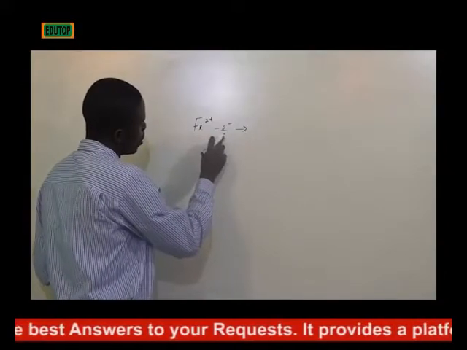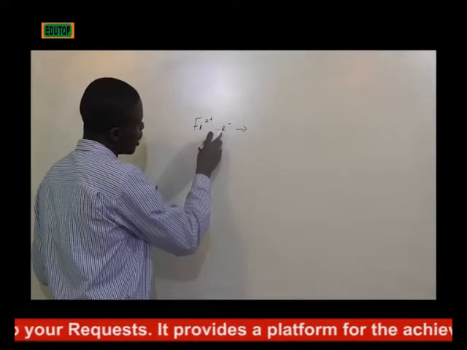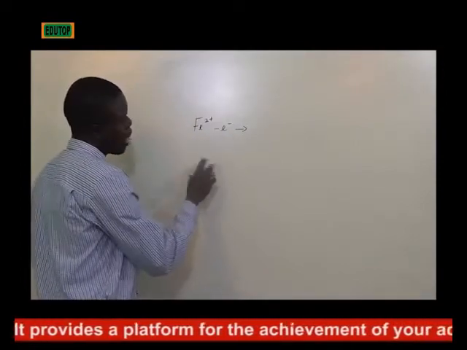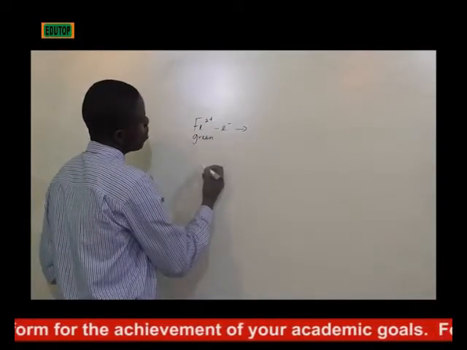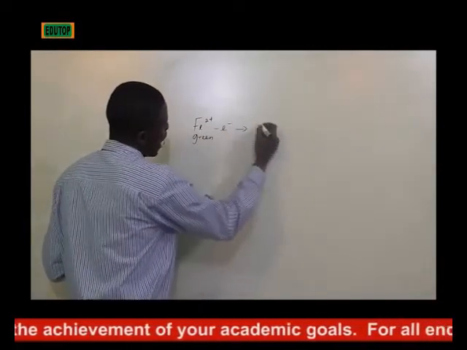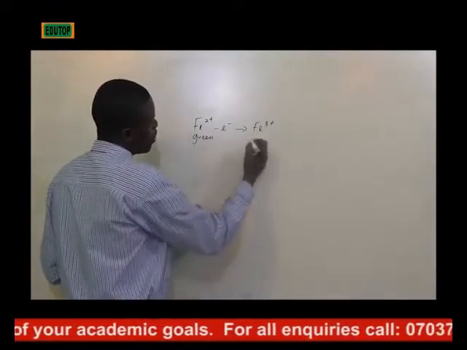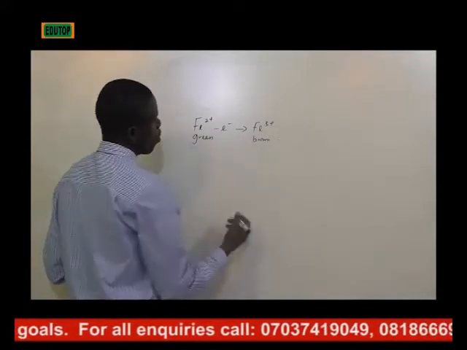When an oxidizing agent is introduced into a solution of iron 2 chloride, which is iron 2, green in color, it oxidizes it to iron 3, which is brown in color.